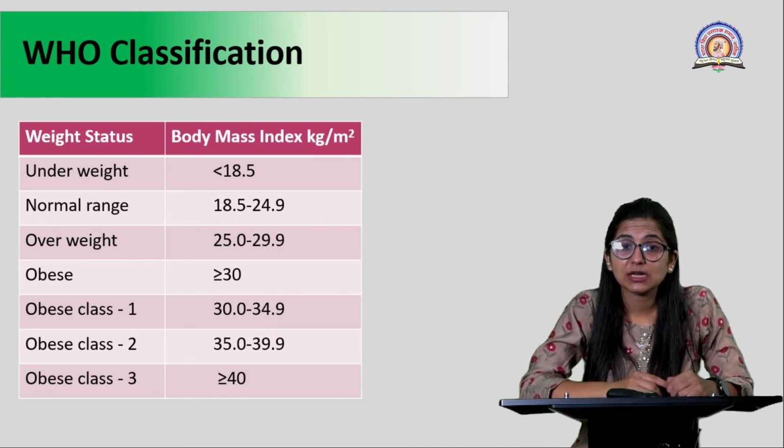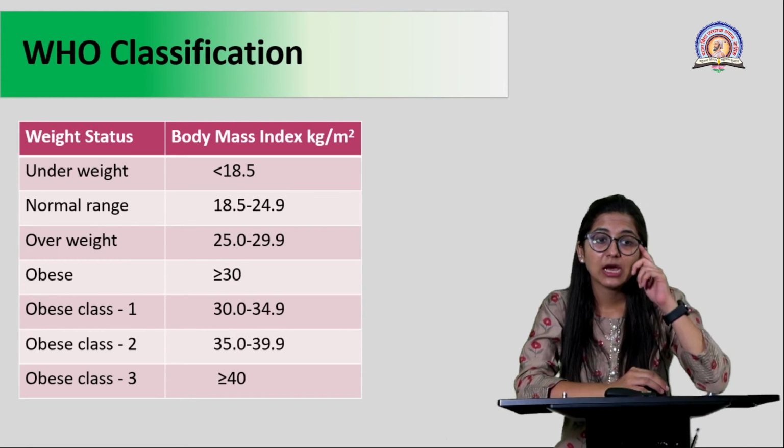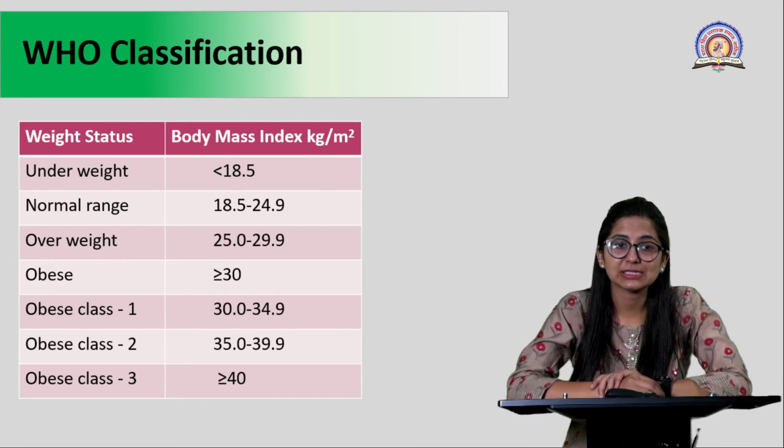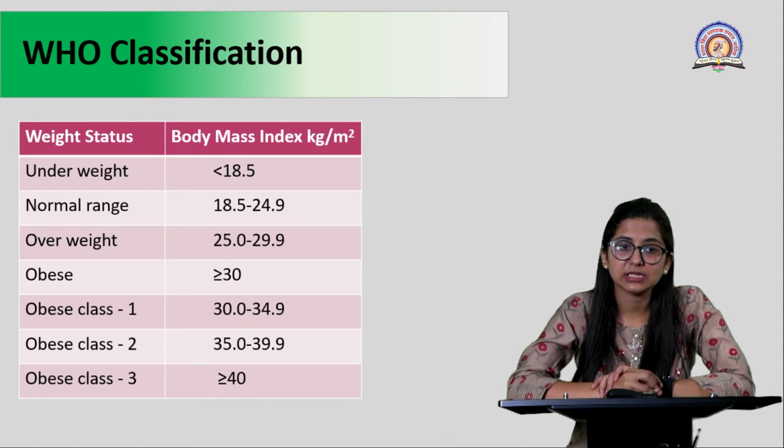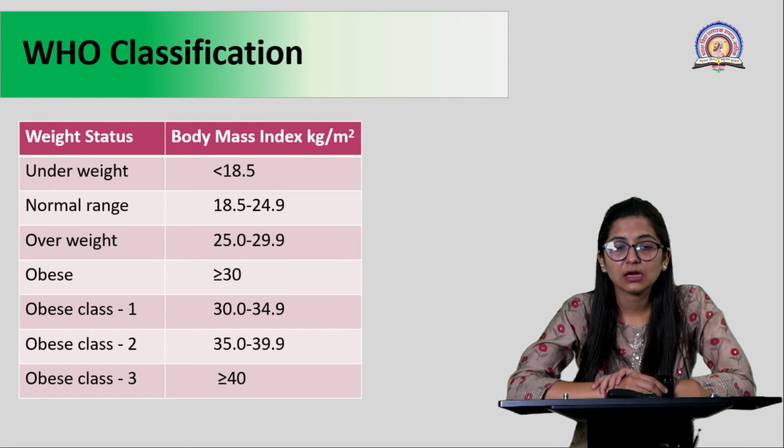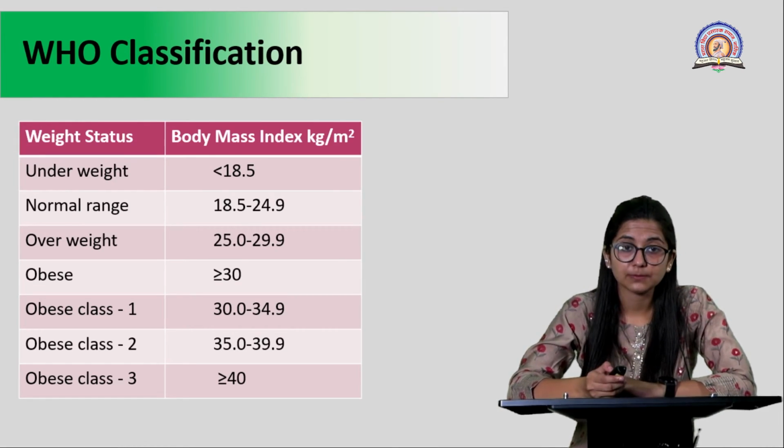Now, the obese category is again divided into different classes depending upon how high the BMI is. Mainly, anything equal to 30 or above 30 comes under the category of obese. Again, this obesity is divided into 3 classes: class 1, class 2 and class 3. Class 1 ranges from 30 to 34.9. Obese class 2 ranges from 35 to 39.9. And class 3 is extremely obese, which is equal to or greater than 40.